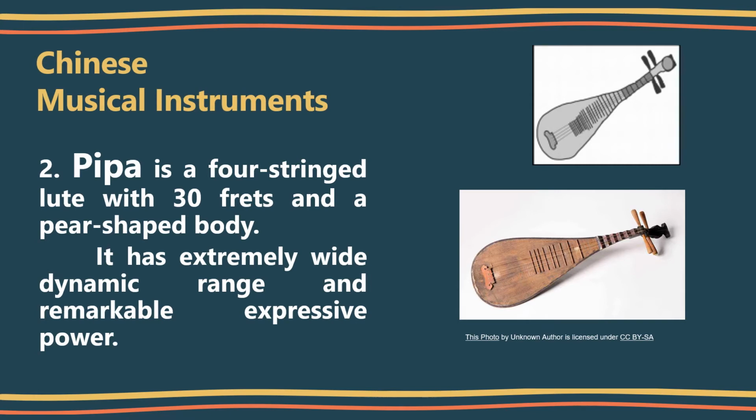Pipa. Pipa is a 4-string lute with 30 frets and a pear-shaped body. It has an extremely wide dynamic range and a remarkable expressive power.